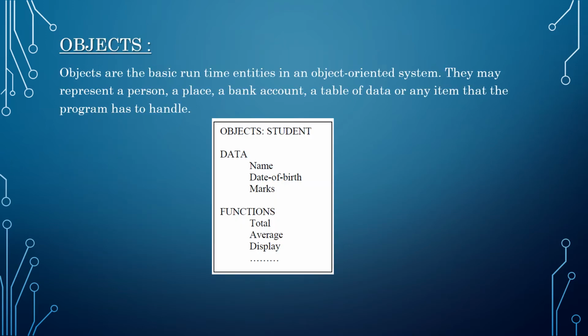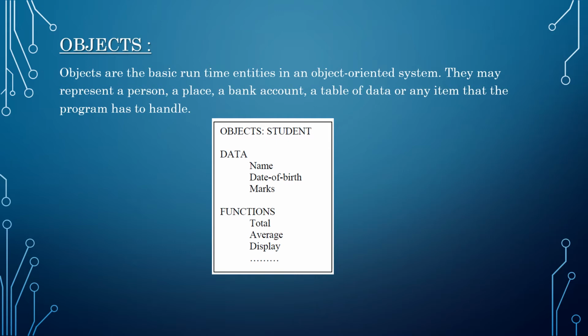Objects are the basic runtime entities in an object-oriented system. They may represent a person, a place, a bank account, a table of data, or any item that the program has to handle. Mostly, the objects will be a real world entity.